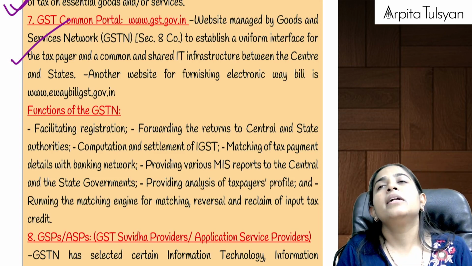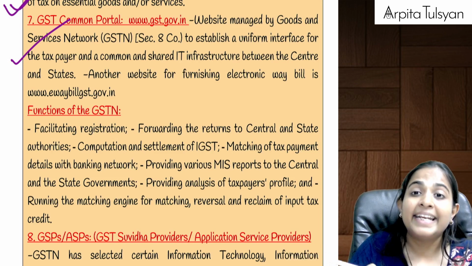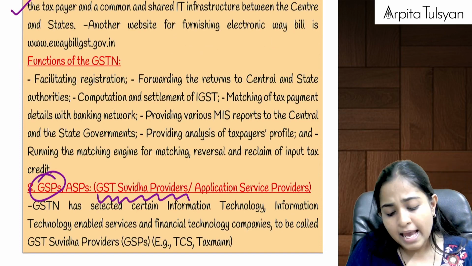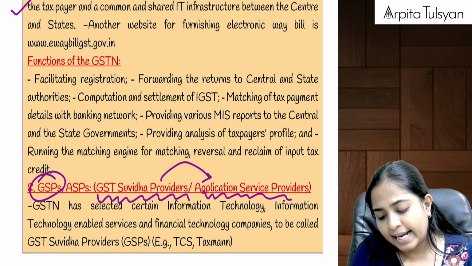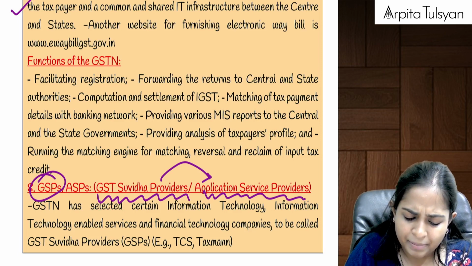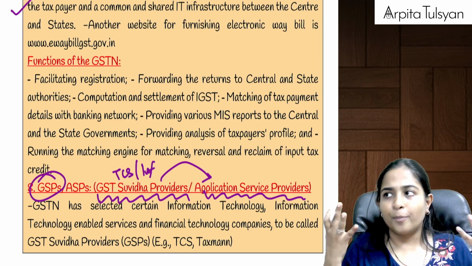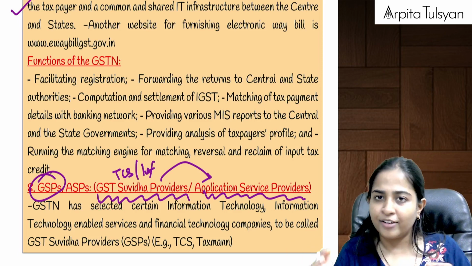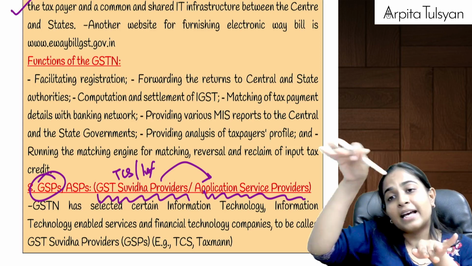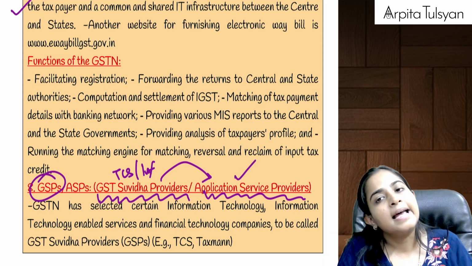GSTN will take the help from GSPs, that is GST Suvidha Providers, and GST Suvidha Providers can take help from application service providers. Examples of GST Suvidha Providers can be TCS, Infosys, such IT companies. If you want to maintain such a big website, you will need help of information technology companies. So we will take the help of GSPs. GSPs can further take the help of small developers, small service providers called ASPs.